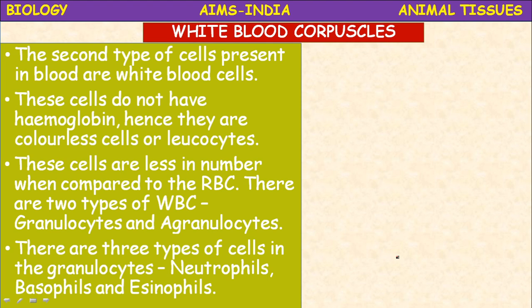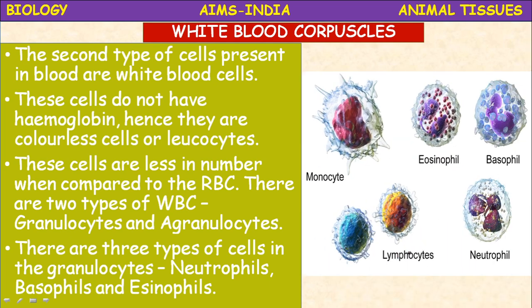Acidophils are also called eosinophils. At the time of allergy they increase. Different cells present in the WBC perform different functions. Eosinophils are also called acidophils based on staining.